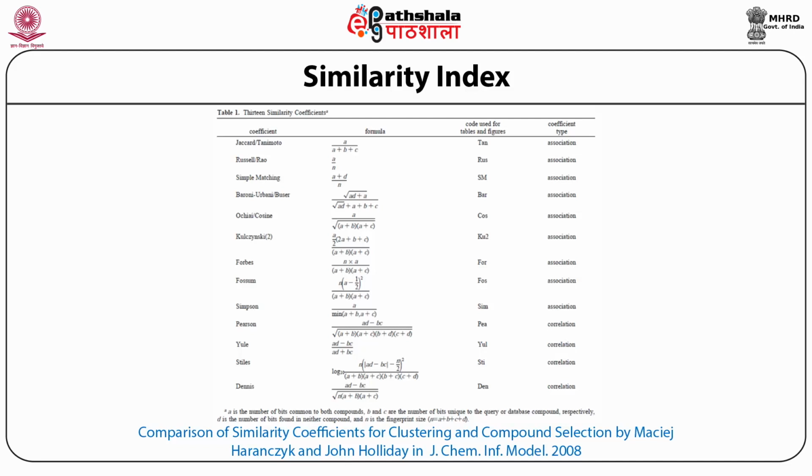However, some of them are not really associative, for example the Yule function, called YUL, which is AD minus BC divided by AD plus BC. Now, what are A, B and C? A is the number of bits common to both compounds, and B and C are the numbers of bits unique to the query or the database compound. Hence, you can calculate these values and depict them with correlation or association. In both cases it was found to be a very good measure of similarity.